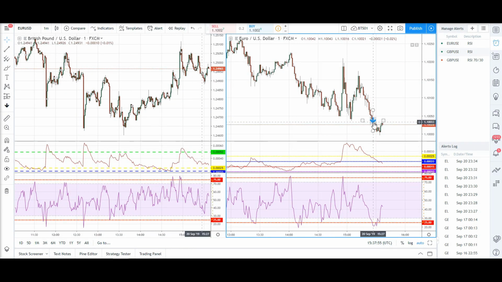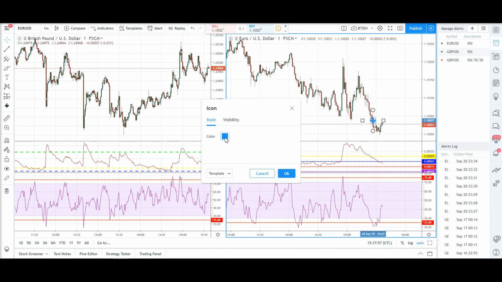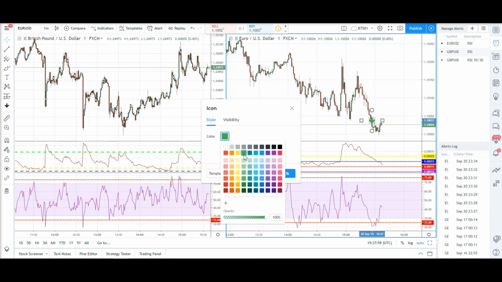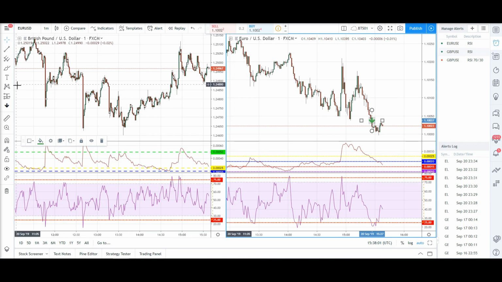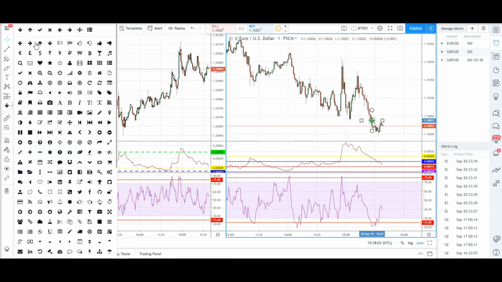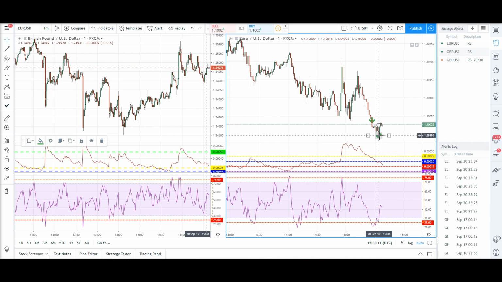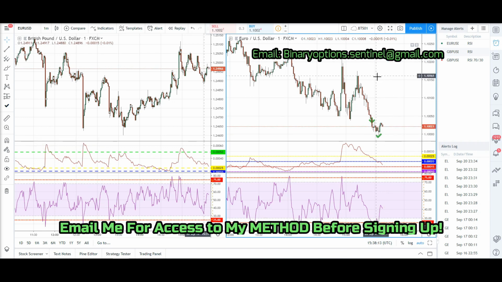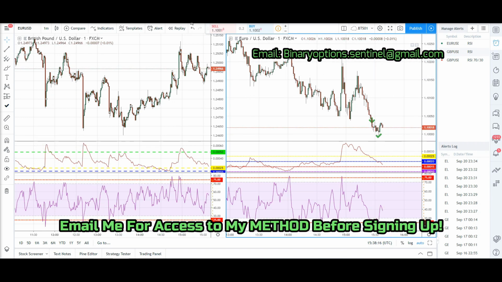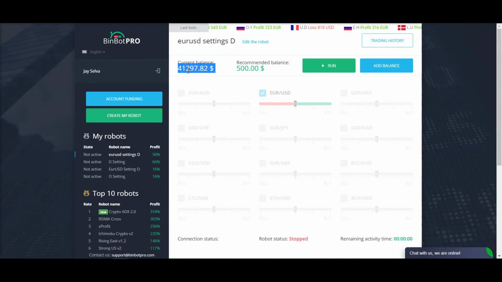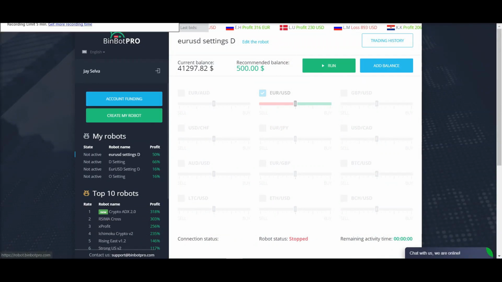So the 15:34 candle is in fact the one next to the larger green candle over here. So we were just in time for the trade to expire and bring in a nice put trade from the Binbot Pro trading software. Basically the software automatically decides which direction to trade. So with decreasing ATR, as I mentioned previously, we will be using Euro USD settings D.